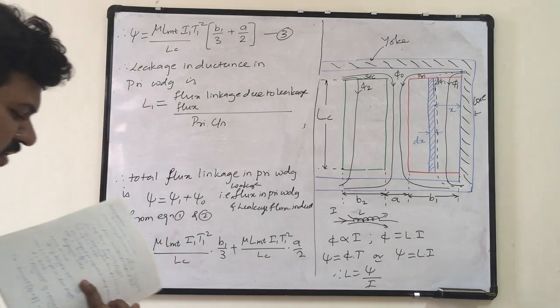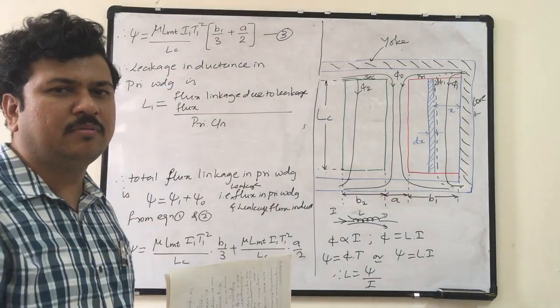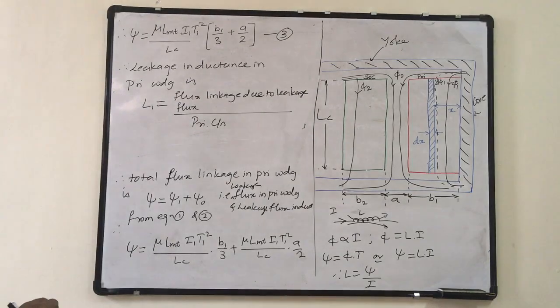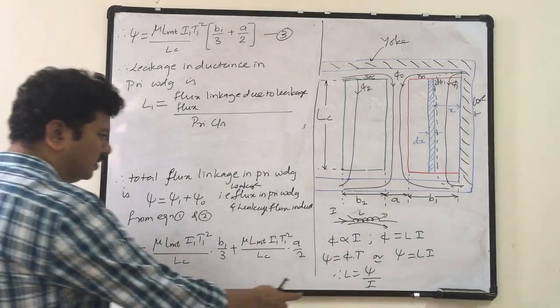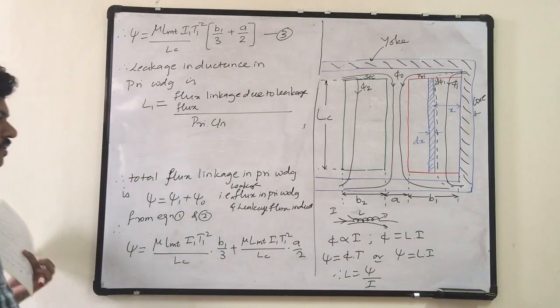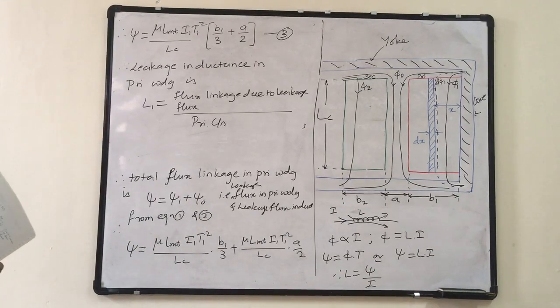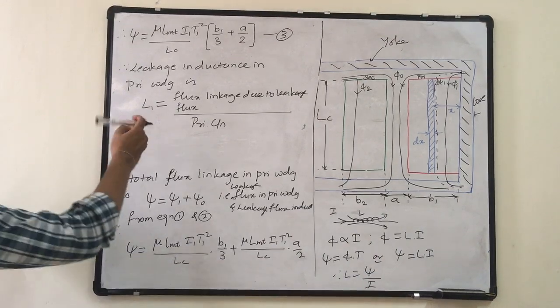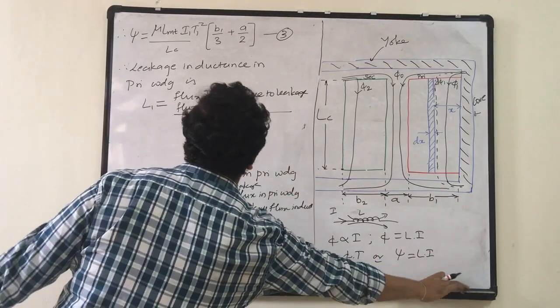The flux present in the space linking to so many turns gives us linkage. So note this small point: inductance is the flux linkage due to leakage flux divided by the primary current.